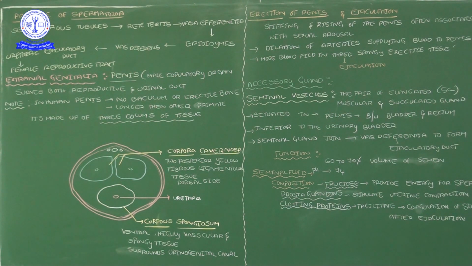Here I started with the passage of spermatozoa. What is spermatozoa? Spermatozoa is also called sperm. Sperms are developed or formed inside the testis, inside the seminiferous tubules.